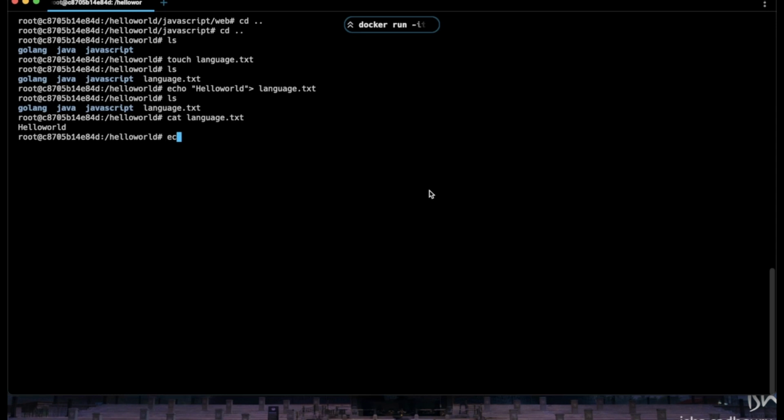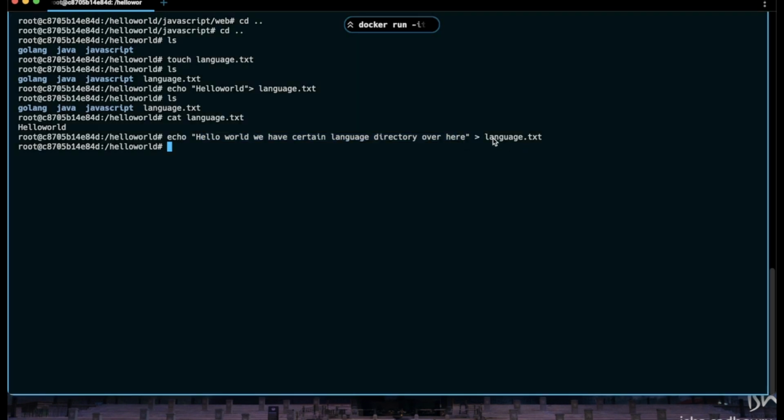Suppose we echo "hello world, we have certain language directory over here", and then redirect it to language.txt, and we hit enter. This text, this hello world, we have certain language in the directory, will move to the language.txt.